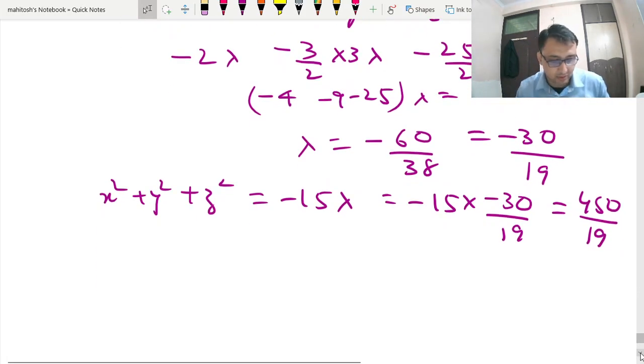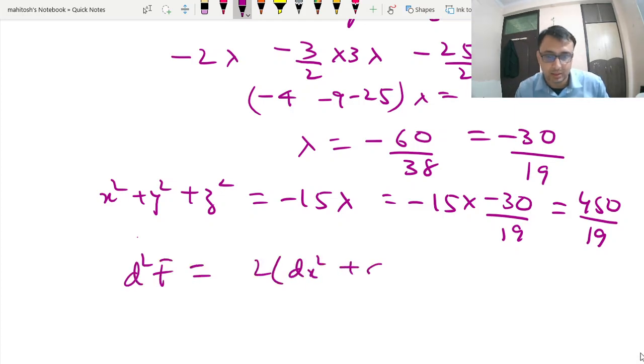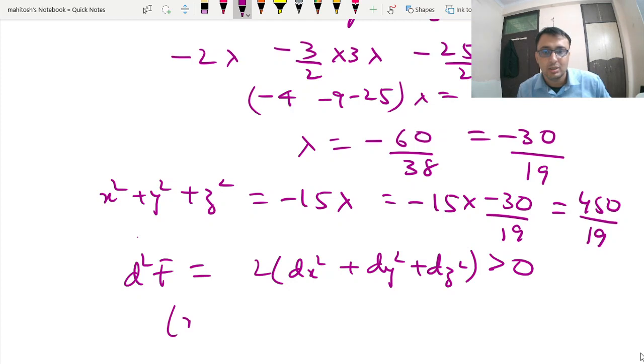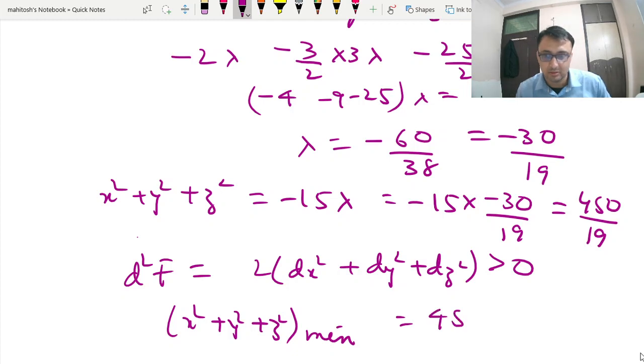Once we do that, it is greater than 0, so we can conclude that the minimum value of x square plus y square plus z square is 450 by 19 for lambda equal to minus 30 by 19.